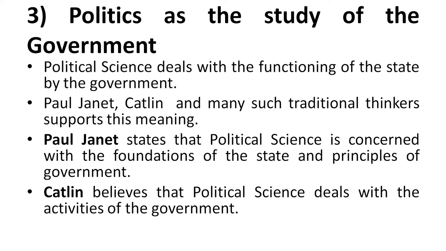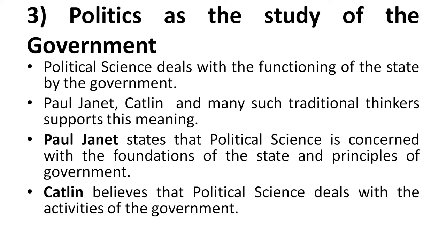The political philosophers who support this meaning are Paul Janet, Kathleen and many such traditional thinkers. According to Paul Janet, political science is concerned with the foundations of the state and the principles of the government. So it studies how the state is formed, how its government is formed and how it is functioning.